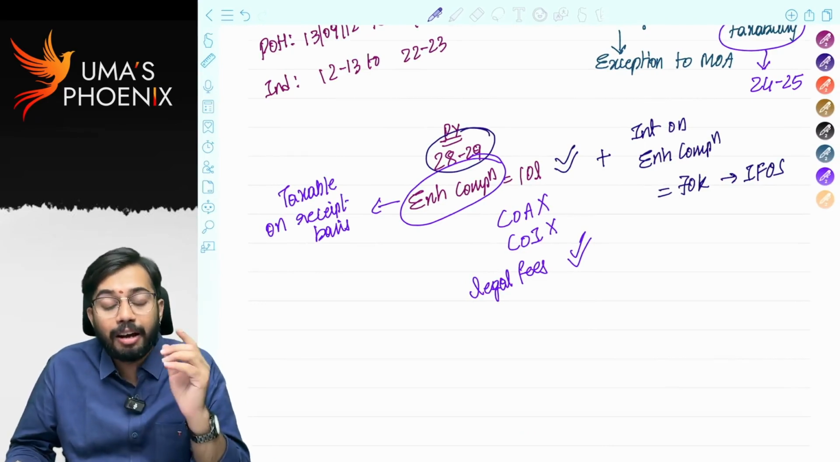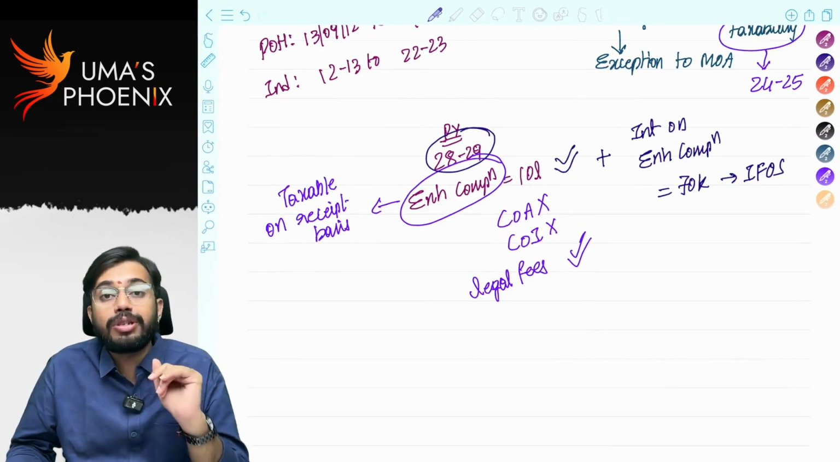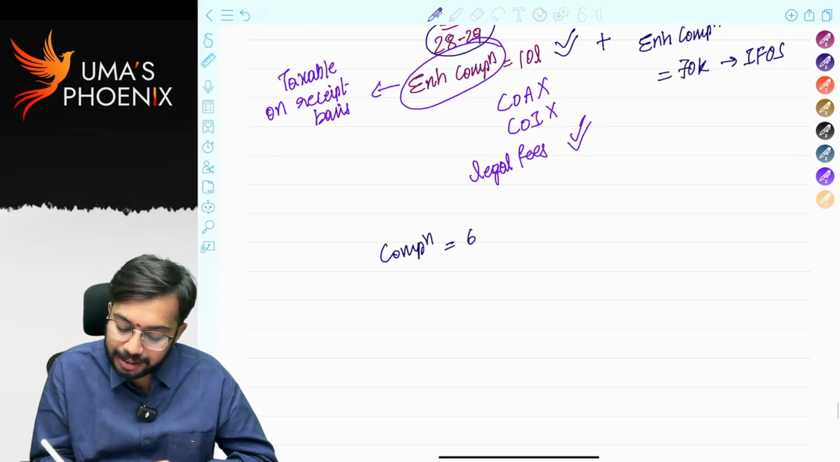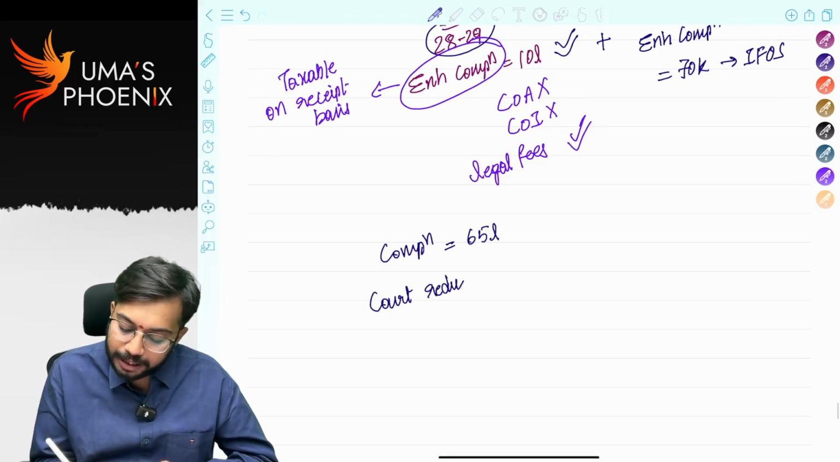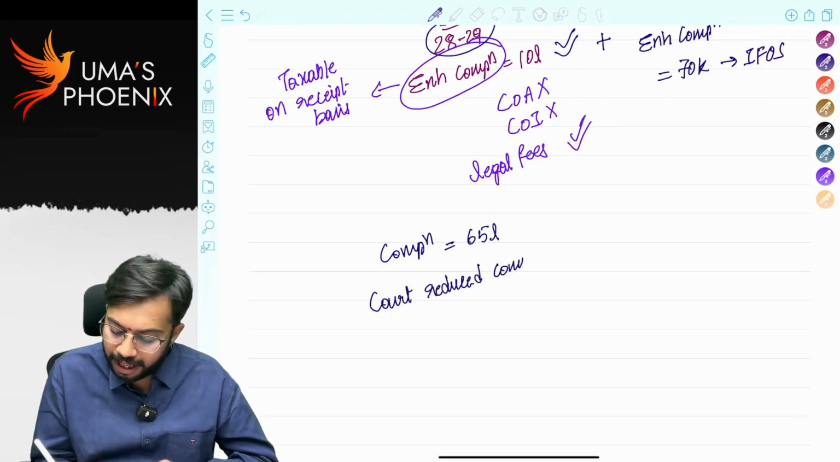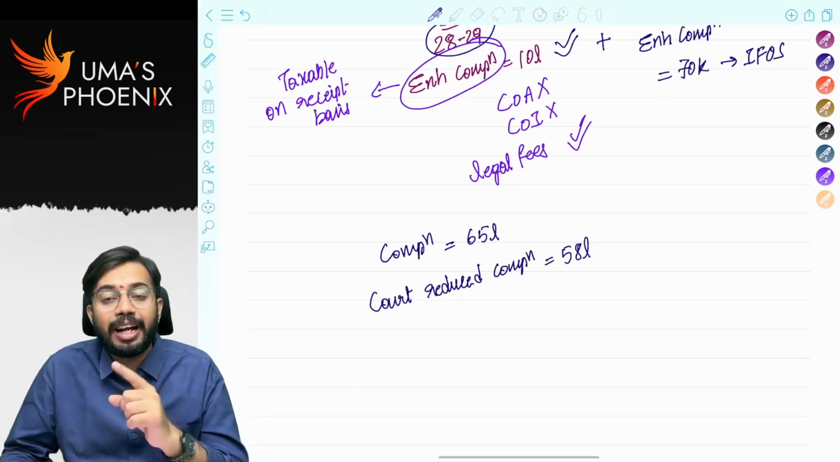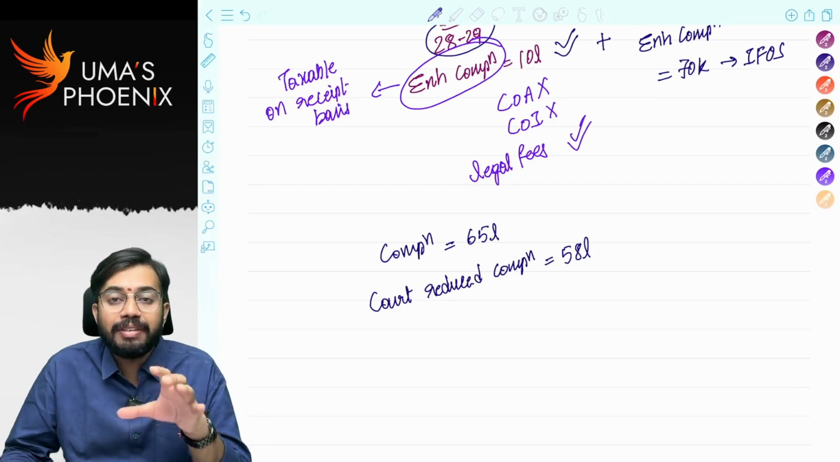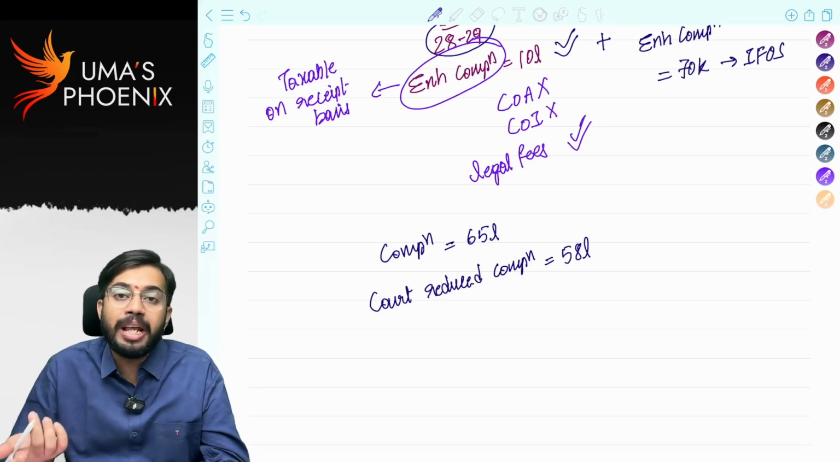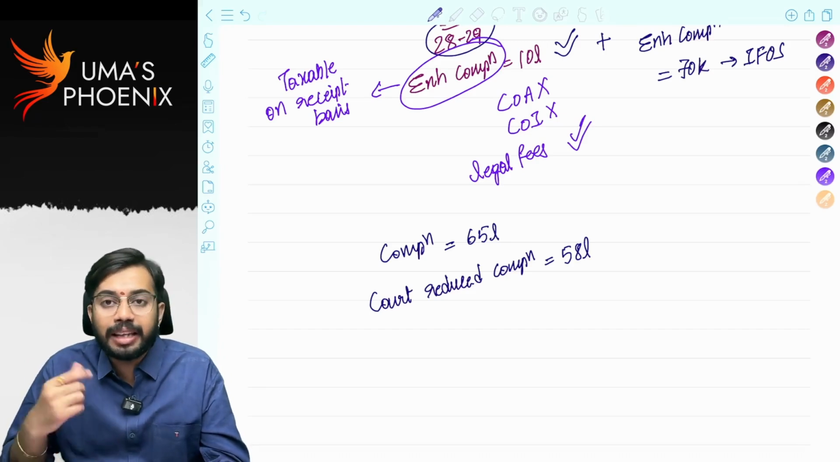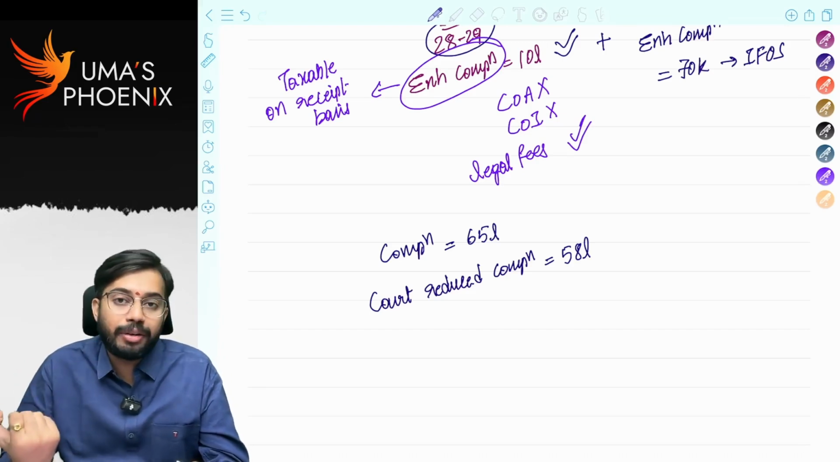After this guy filed a case, the court reduced the compensation. That means what? Compensation given is 65 lakhs. The court reduced compensation to 58 lakhs. That means if compensation is further reduced by the court, the year in which compensation is reduced by the court, in that year capital gains have to be recalculated, and whatever the extra capital gain that is paid is there, that will be refunded to the assessee.